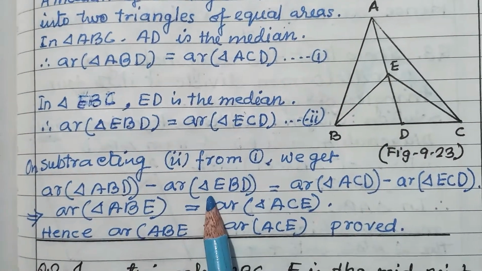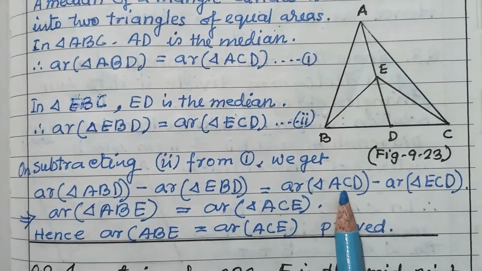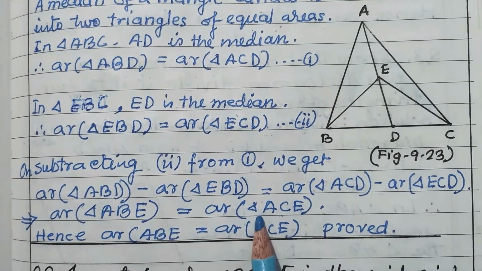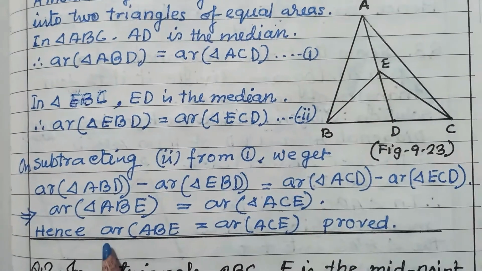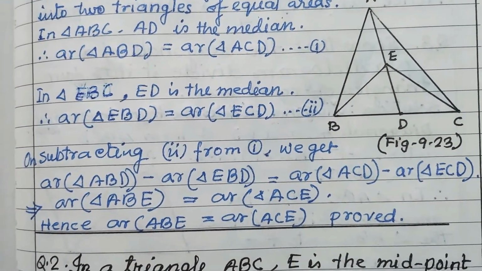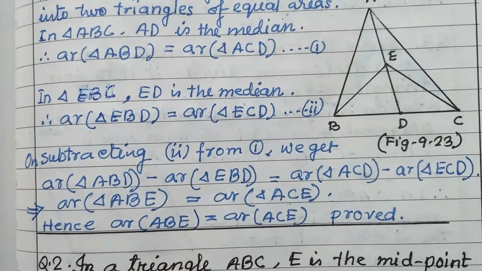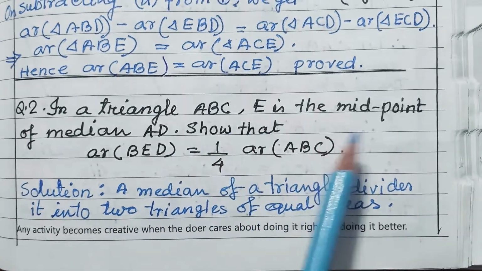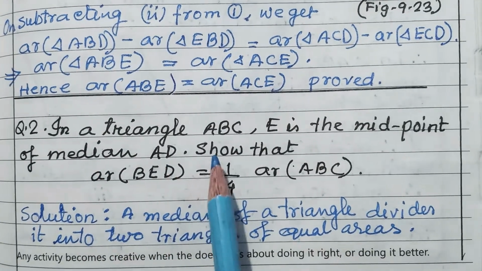So this minus this is equal to, now on the right hand side, area of triangle ACD minus area of triangle ECD is equal to area of triangle ACE. So therefore area of triangle ABE is equal to area of triangle ACE. Proved.